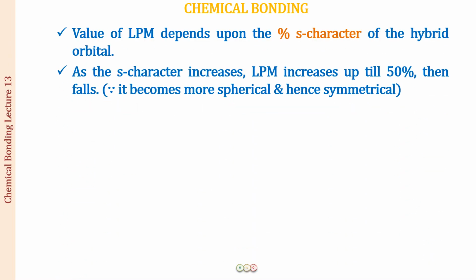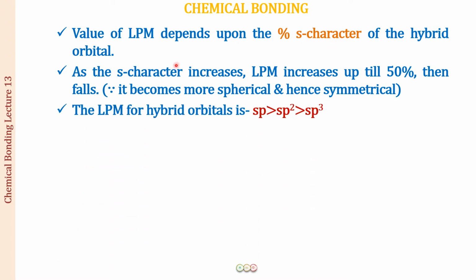Now the value of the lone pair moment depends upon the s character of the hybrid orbitals. As you will see in further lectures, there are different types of hybridization, that is sp, sp2, sp3, and the more the s character of those hybrid orbitals, the more the value of the lone pair moment.